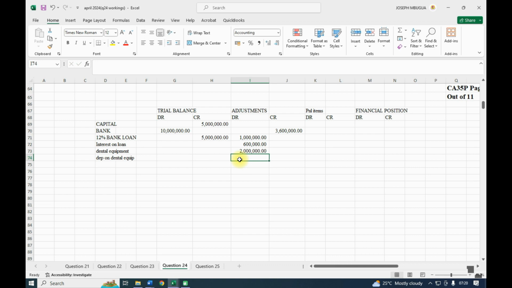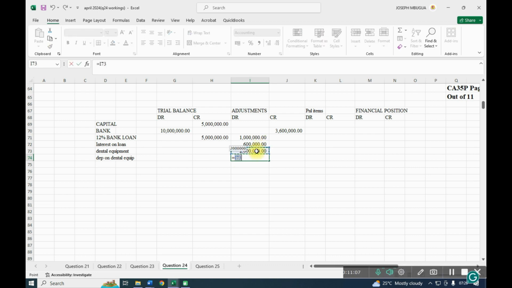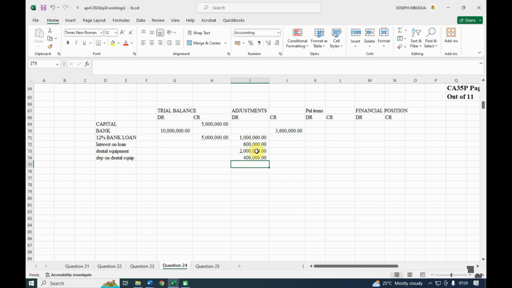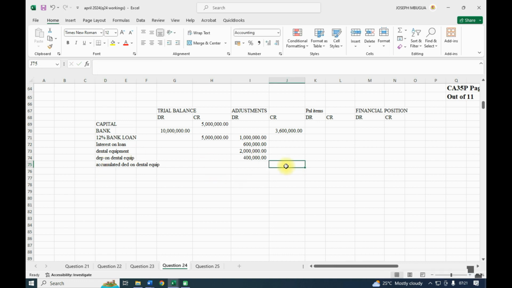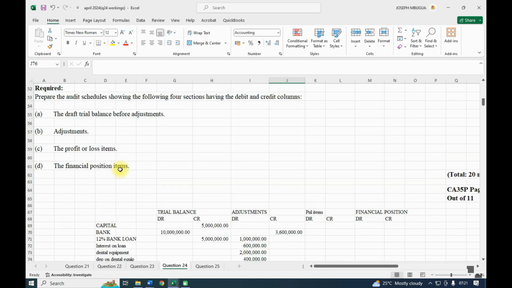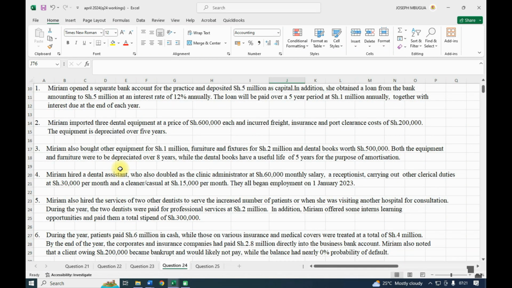So here, still under the adjustment, we shall divide by 5, and we shall have accumulated depreciation on dental equipment. We shall credit the value there for the 400,000. That is what was accumulated for the dental equipment. And I think for the dental, we are done with this.